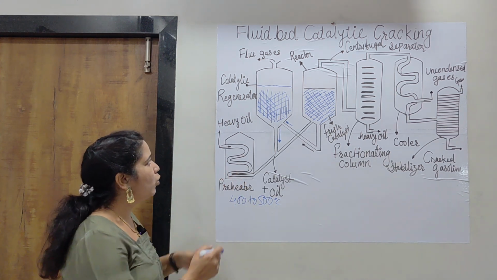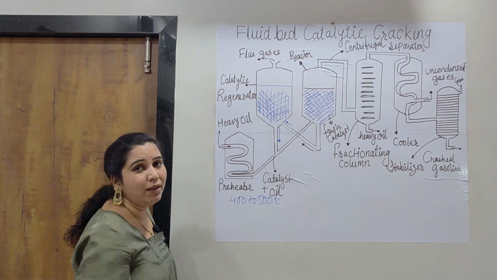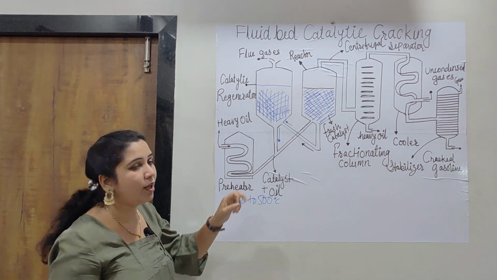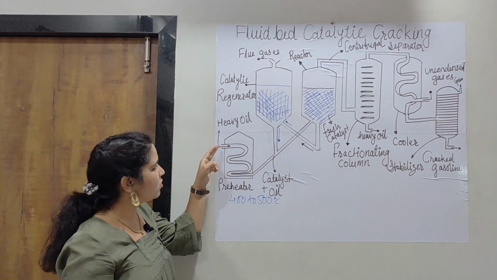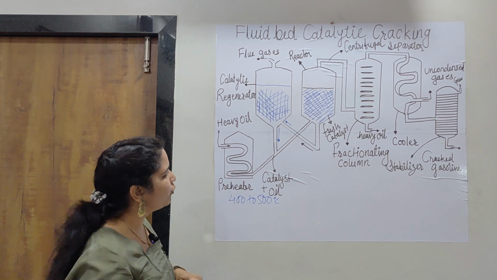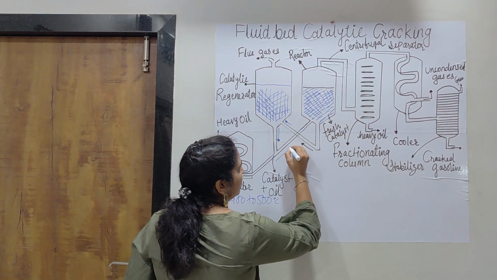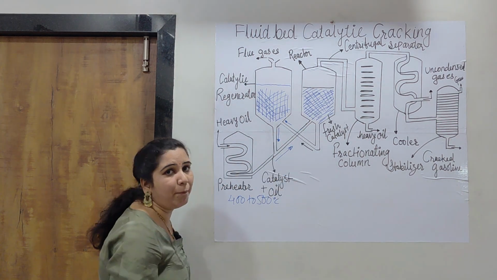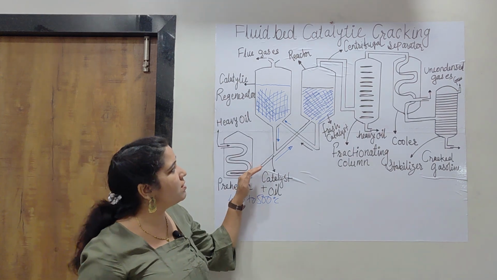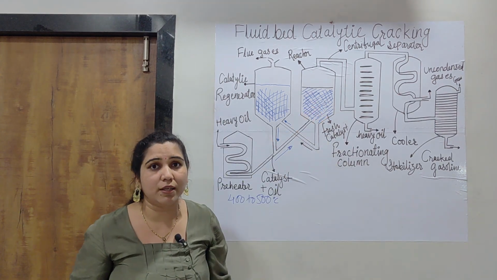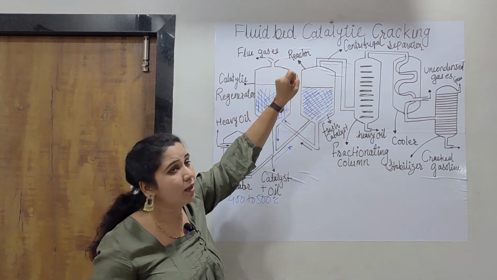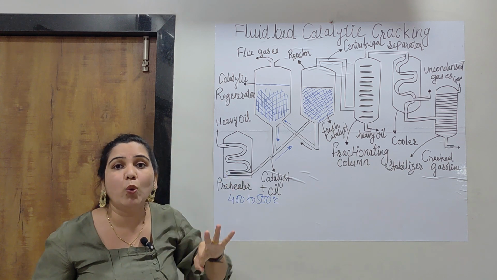Here crude oil, that is heavy oil, is provided from this preheater. You can see it moves directly towards the next of two similar compartments or containers, which is called the reactor. Firstly we will see its construction.